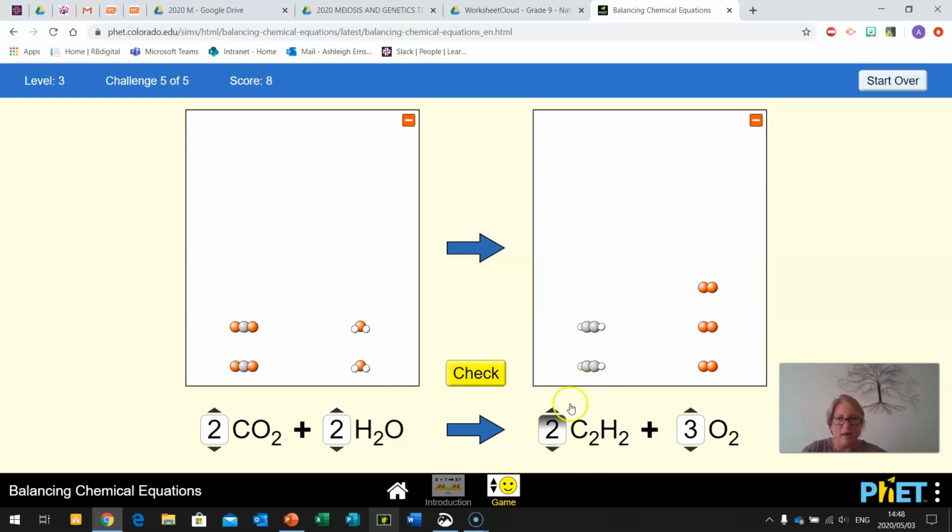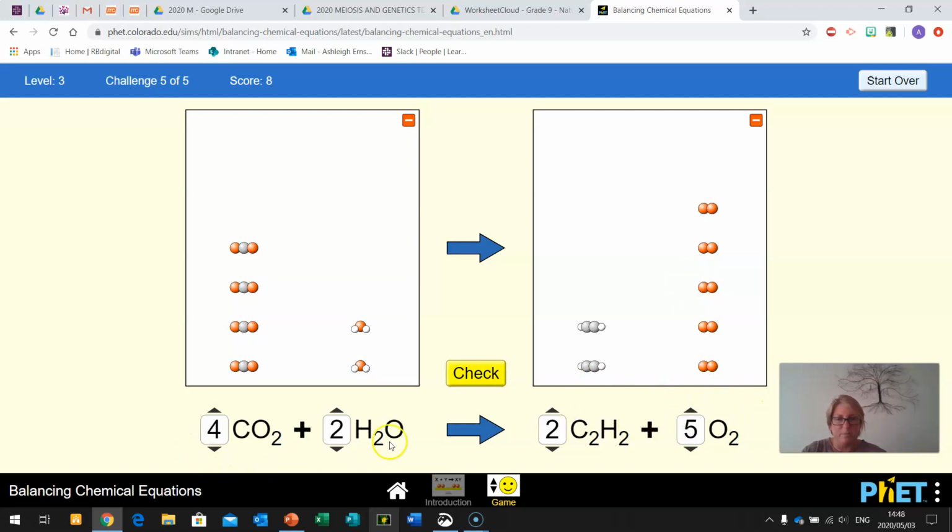So now our hydrogens are balanced, but in the process, I've added another carbon. So we've got 1, 2, 3, 4 carbons. So let's rebalance this out. 1, 2, 3, 4. So carbon is now balanced. Hydrogen, is that balanced? 1, 2, 3, 4. 1, 2, 3, 4. Yes, and let's have a look at oxygen. So that's 4 and 6. 1, 2, that's 8 and 2. Here we have 10 and here we have 10.